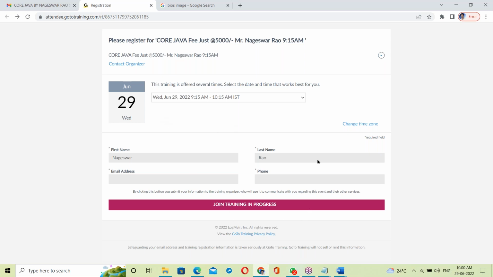Now see this registration form. We are filling in details and submitting. Once you submit, your data simply goes to the backend.